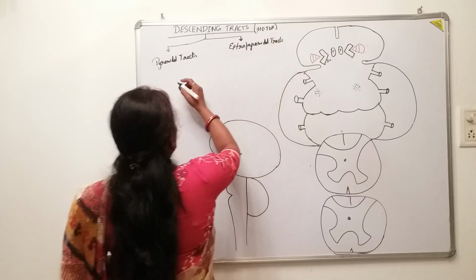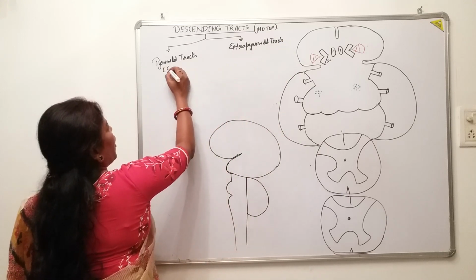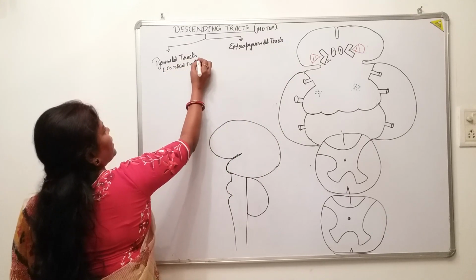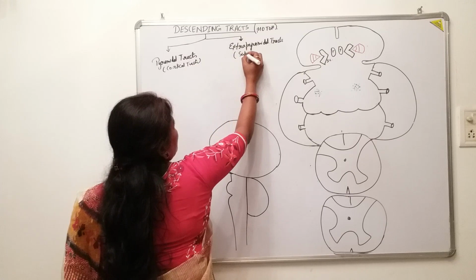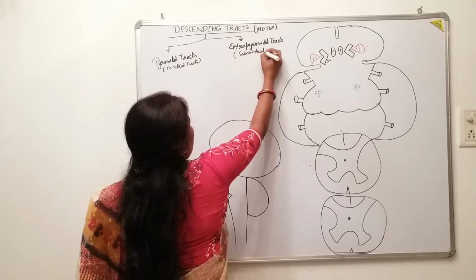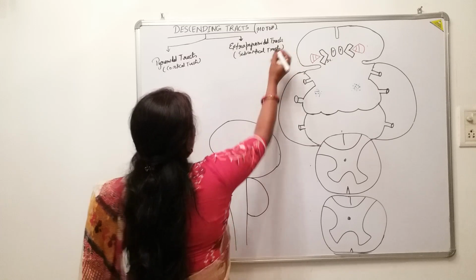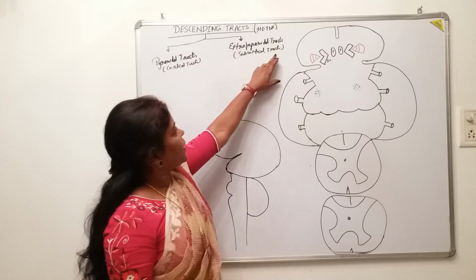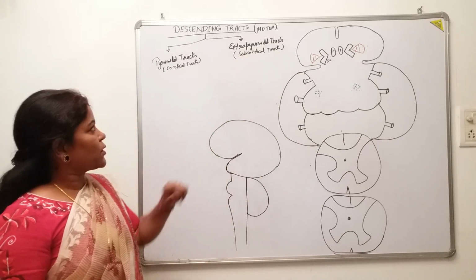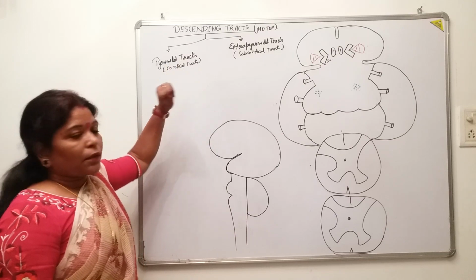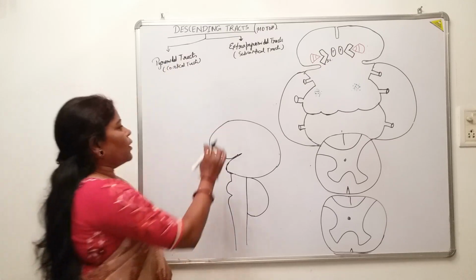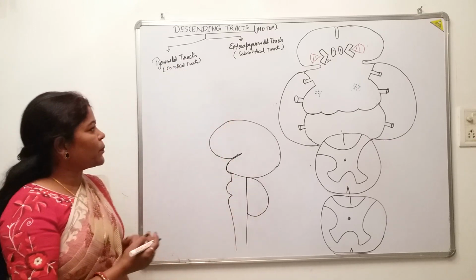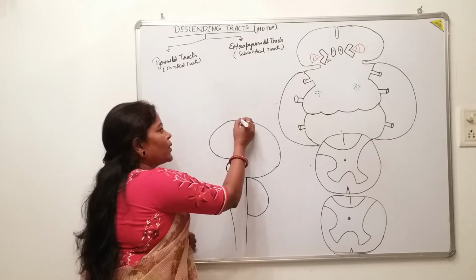These pyramidal tracts are also known as the cortical tracts, and this is known as the subcortical tracts. Look at the nomenclature here. Pyramidal tracts are known as the cortical tracts, and the extrapyramidal tracts are known as the subcortical tracts. Pyramidal tracts are those descending tracts originating from neurons whose first order neuron should be present in the cerebral cortex.